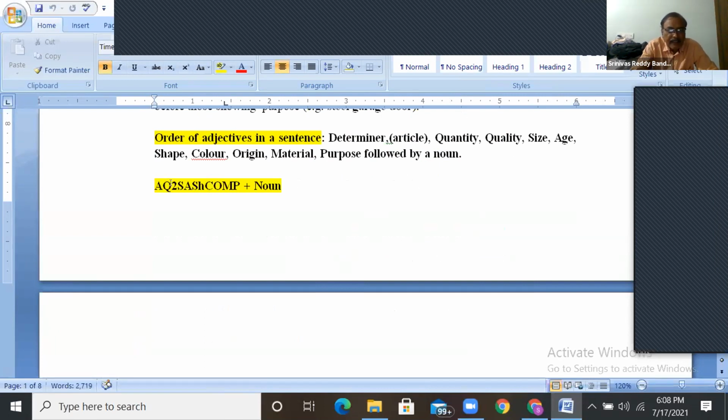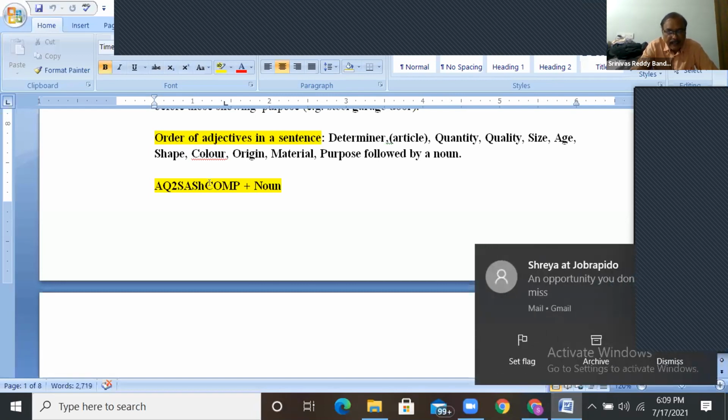First article, then quantity, then quality, then size. S stands for size. Size means big, small, like that. A stands for age: new, modern, ancient, like that. SH stands for shape. Shape means round, oval, stout, thin, like that.